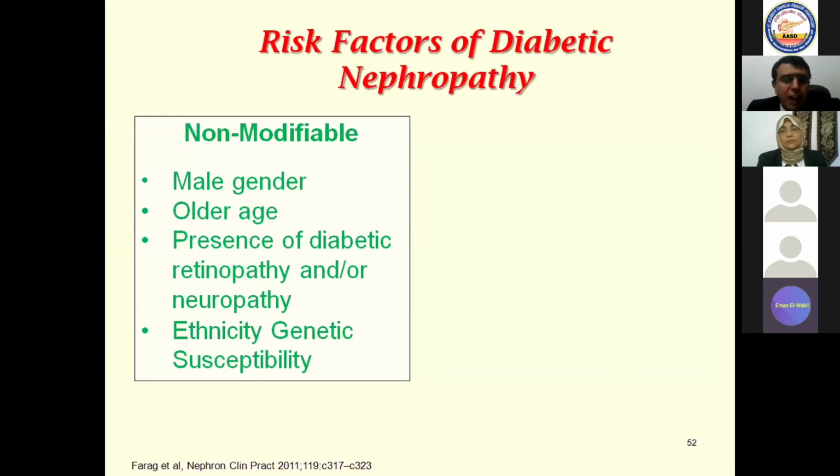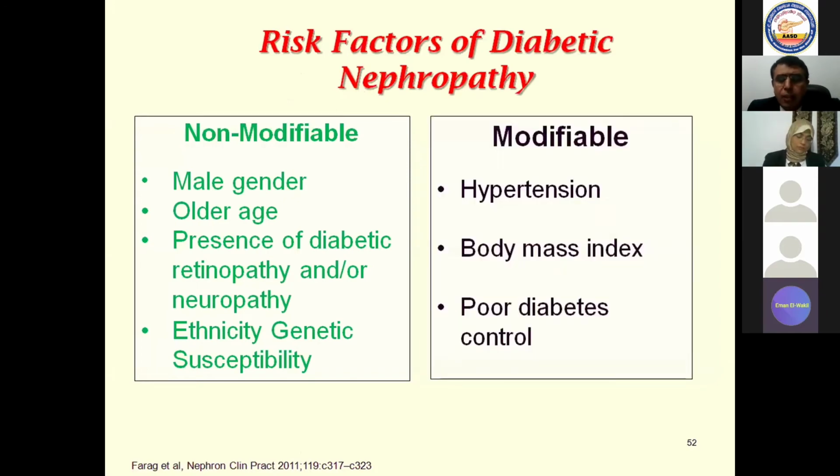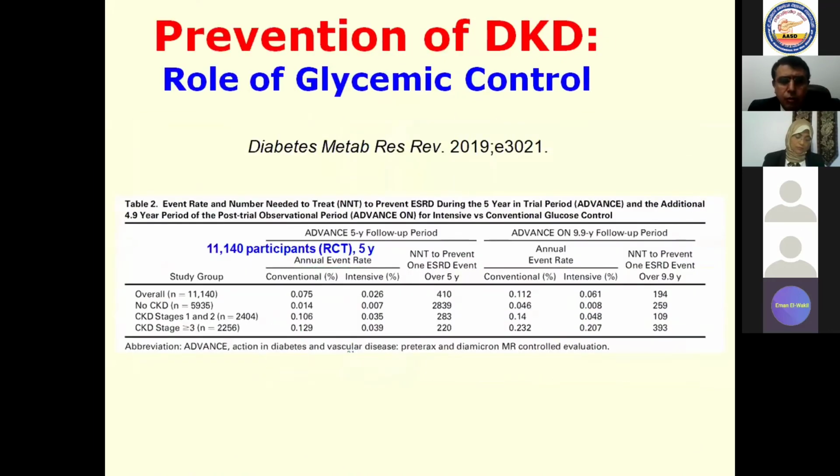Usually when you have risk factors, you have non-modifiable risk factors such as gender, age, presence of diabetic retinopathy, neuropathy, and of course, ethnicity and genetic predisposition. These are non-modifiable, but you are always playing upon the modifiable factors such as hypertension control, body mass index reduction, and poor diabetes control to be well controlled. So that prevention of diabetic kidney disease, the role of glycemic control,